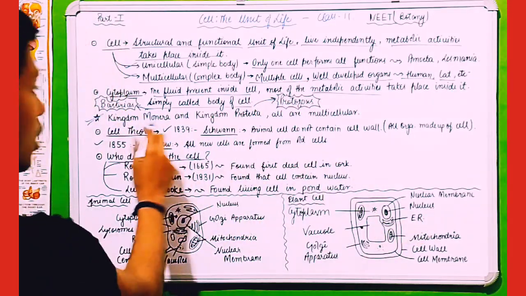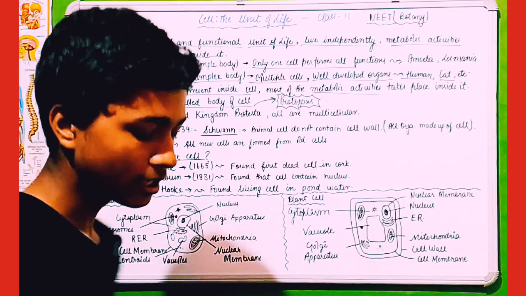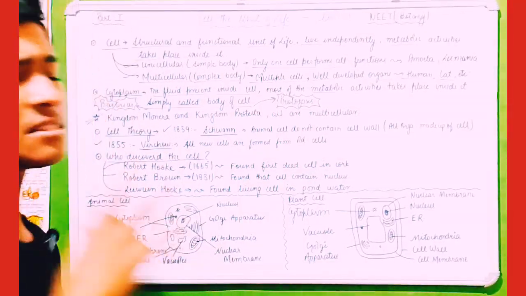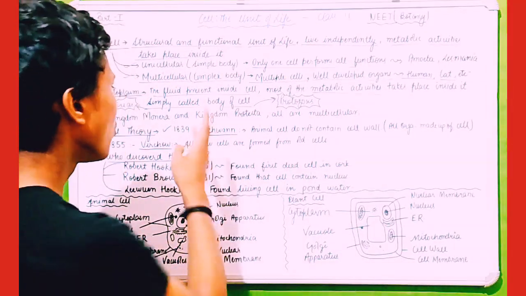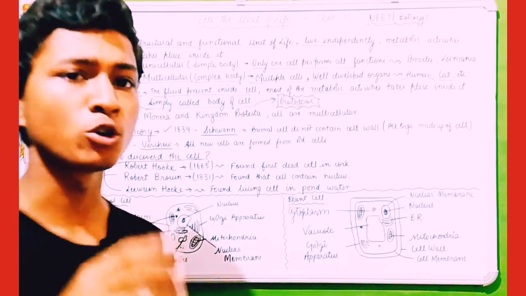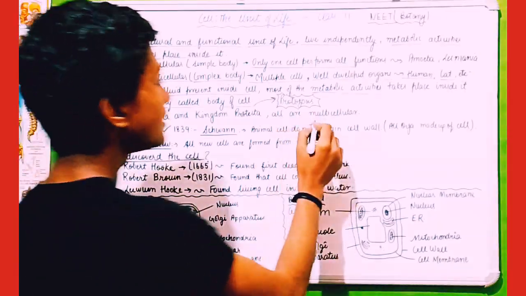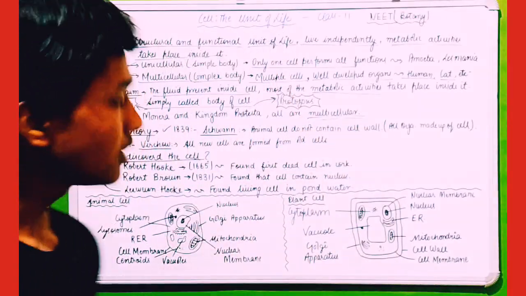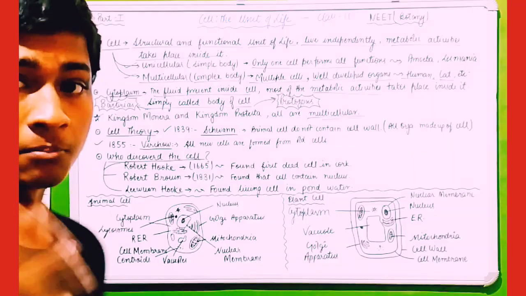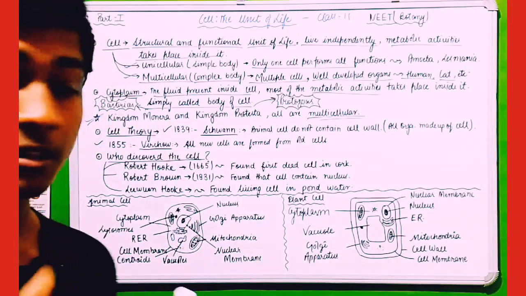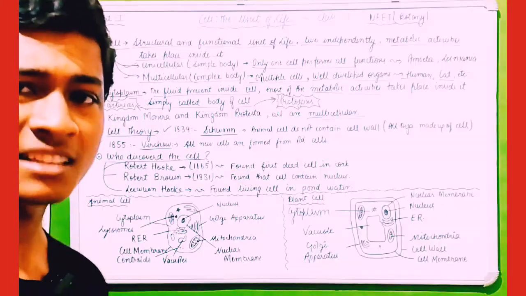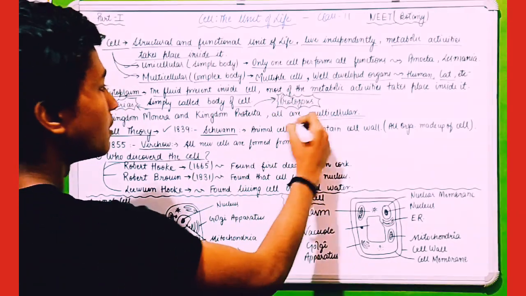One important point: kingdom Monera and kingdom Protista, all are multicellular. What is kingdom Monera? Kingdom Monera is simply the bacteria like blue green algae. What is kingdom Protista? Kingdom Protista is simply protozoas, which are majorly multicellular. Most of the people have doubt that protozoas are unicellular, but they are multicellular. There are some exceptions that they are unicellular, but mostly they are multicellular.